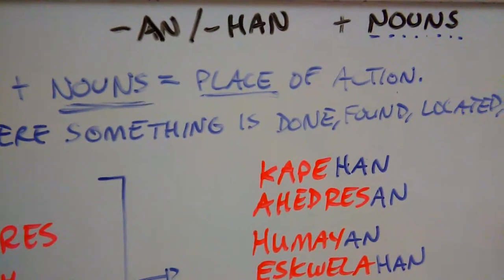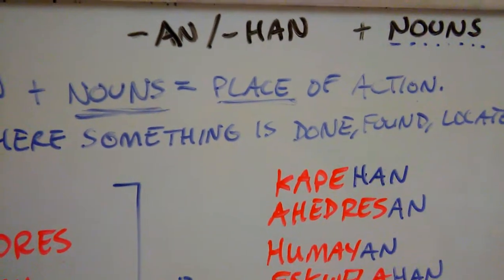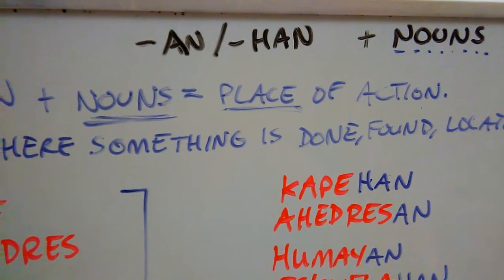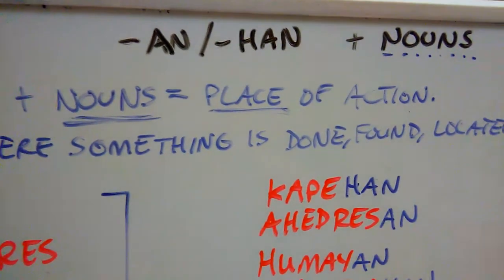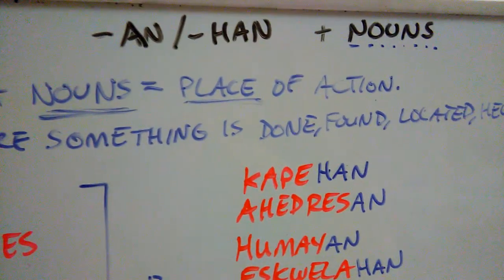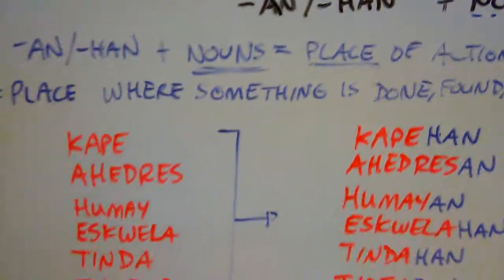Okay, again, a place, right? So a place. What is a place? Well, a place is a noun, right? That's why we have to have nouns. So we make these nouns into places now, which are still nouns, where things are being done, located, found, held, whatever, right? An action is going on in that place. And here are the examples.